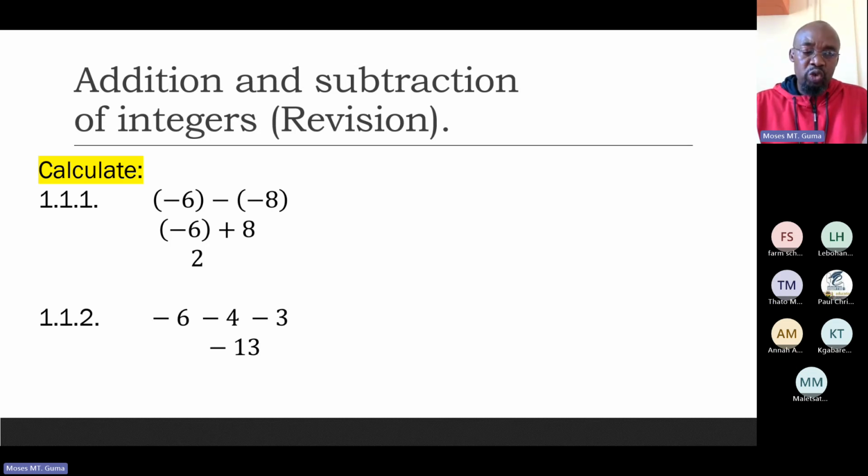In this case, 6 plus 4 is 10, and 10 plus 3 is 13. Now, my answer is 13, but remember the sign is negative, so my final answer is negative 13. I want to repeat this. When the signs are different, subtract and take the sign of the bigger number. When the signs are the same, you add and take the common sign.